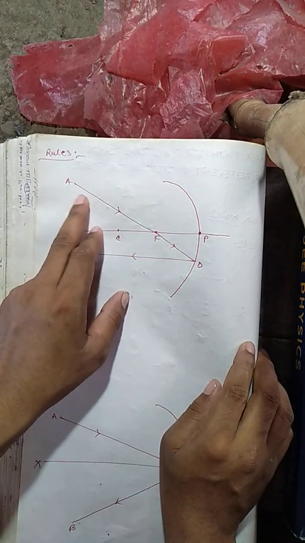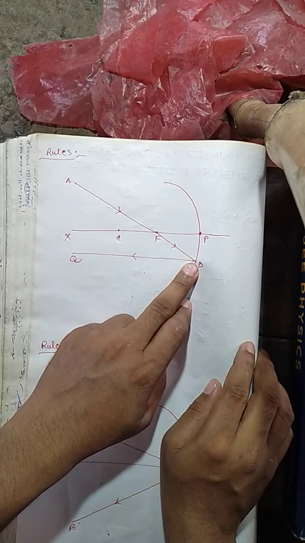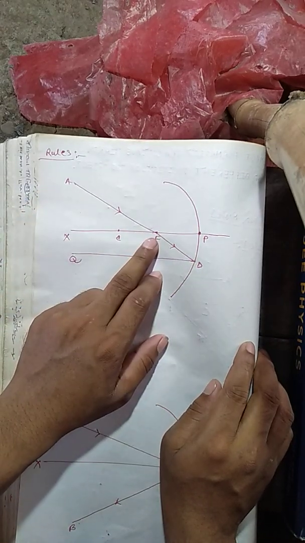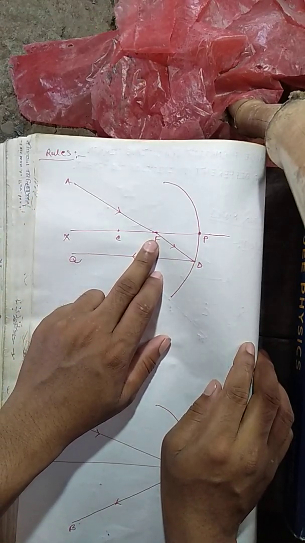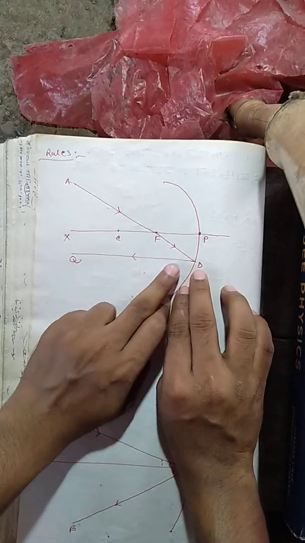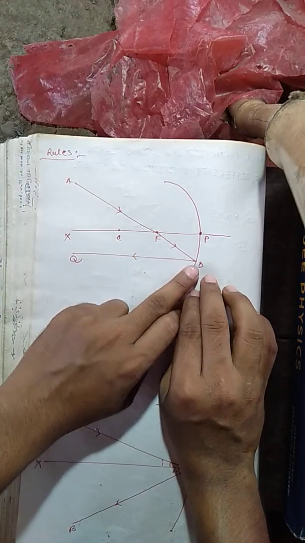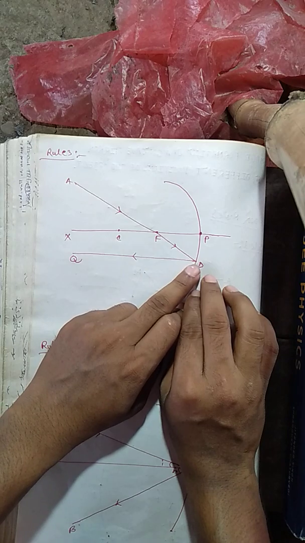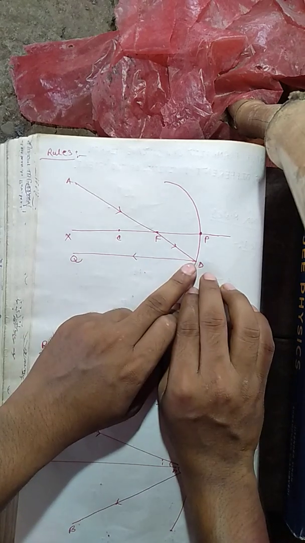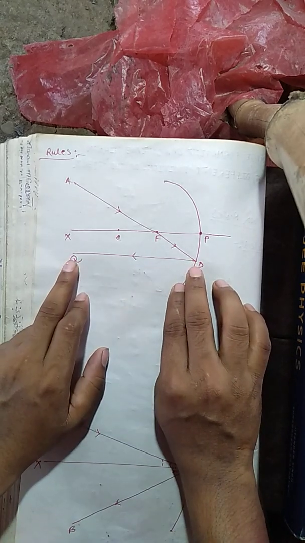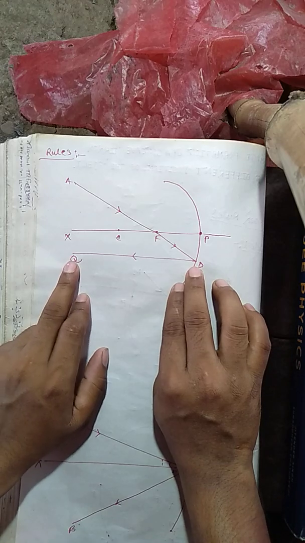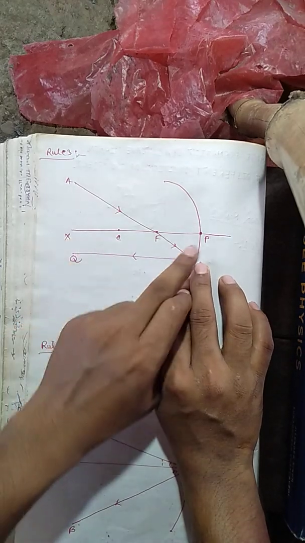It falls on the concave mirror at the point D, and the reflected ray DQ is parallel to the principal axis XP.